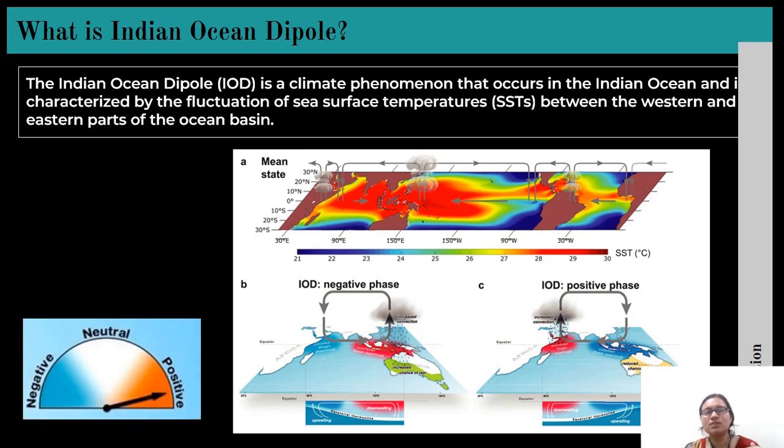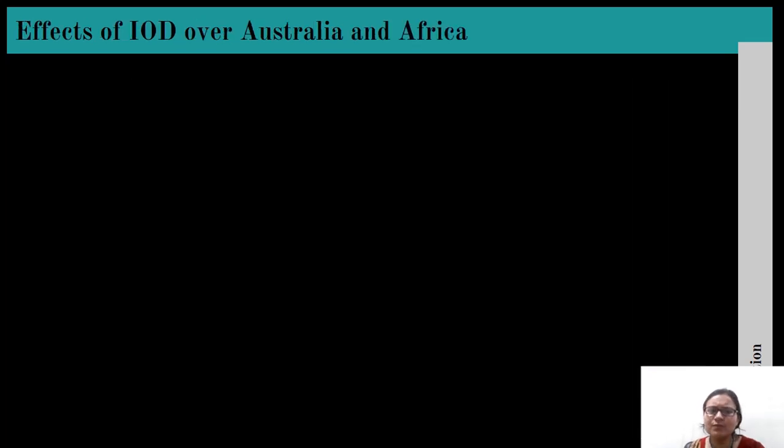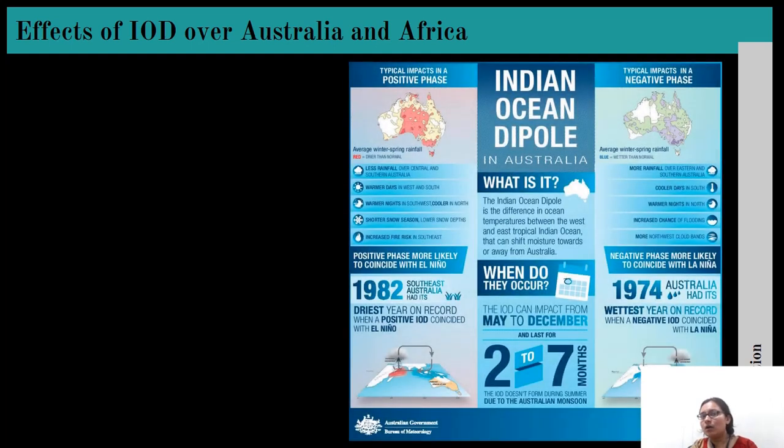One is the positive phase, the neutral phase and the negative phase. And in this particular paper, we are discussing the positive Indian Ocean Dipole. So what are the effects of IOD over Australia and Africa? The effects of IOD over Australia we discussed in the previous slide, but still, in the positive phase, Australia gets cooler.